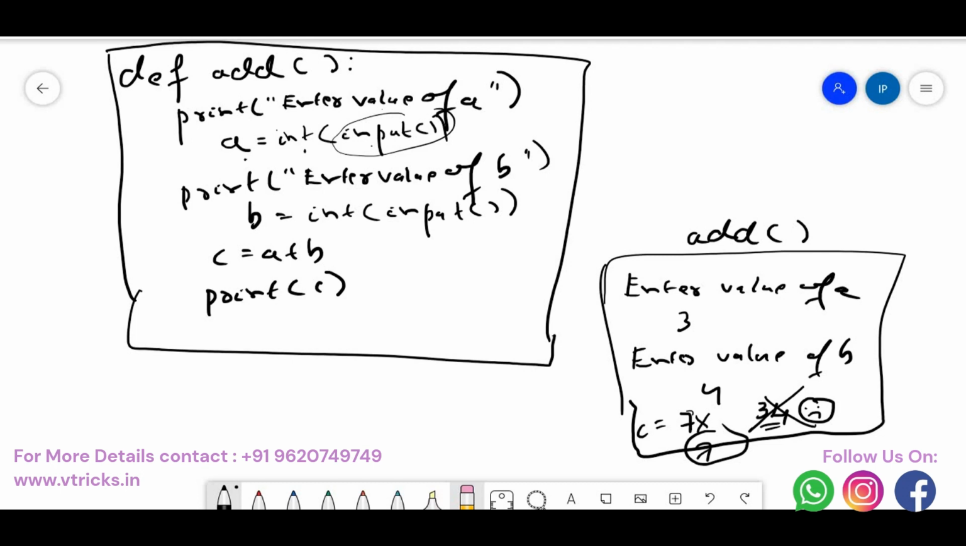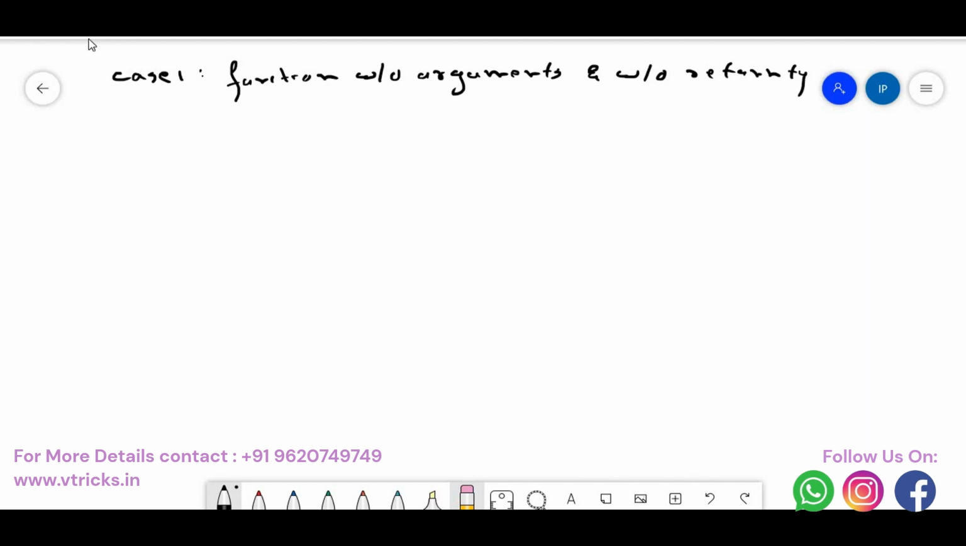Okay, let us revise from the beginning. We saw functions and got to know what functions are. In the first case, number 1, we saw the function without arguments. We didn't pass any arguments for the first type of function. I'll give an example also: function without arguments and without return type. There are no arguments and no return type.